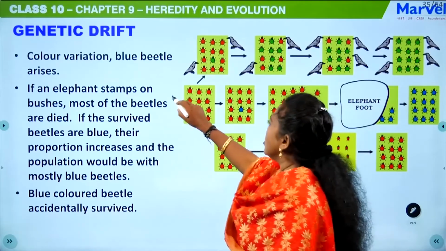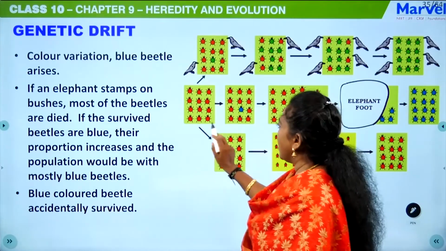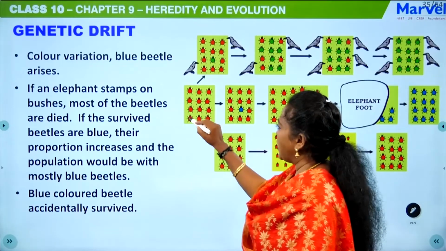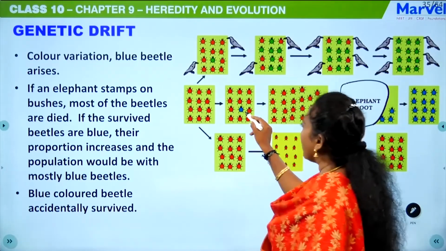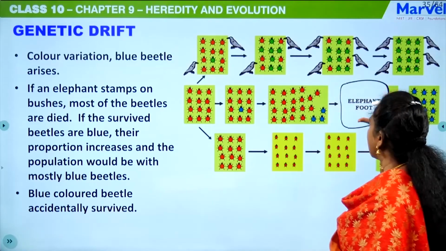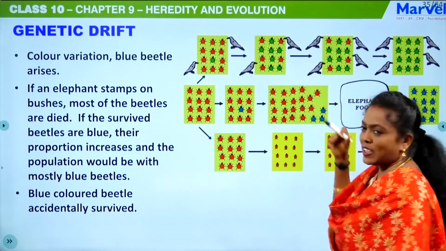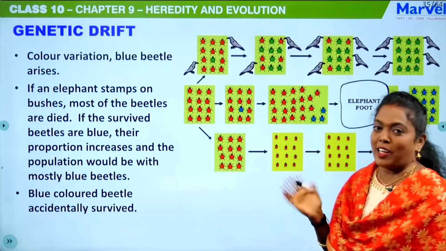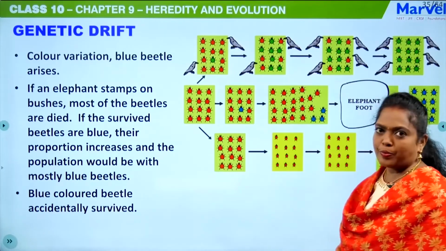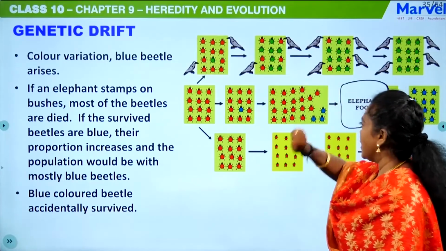So here an elephant stamps on the bushes. Initially there are places where we have red beetles and only one blue beetle, and an elephant is stamping here. Imagine, it is accidental. The elephant is not doing it purposefully. As I have told you, the elephant is stamping in this place.